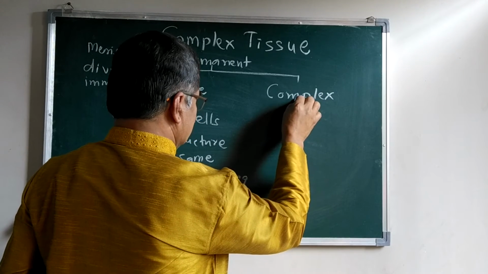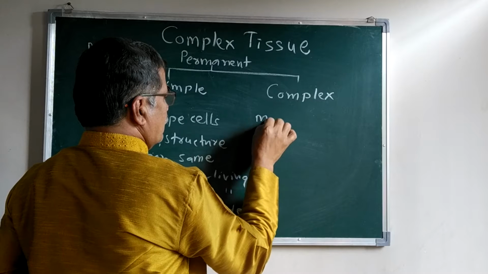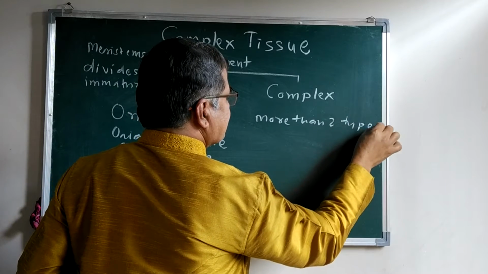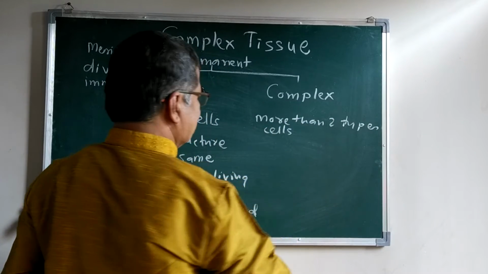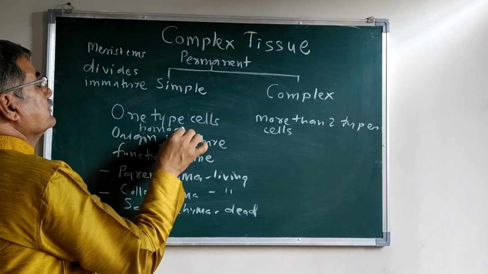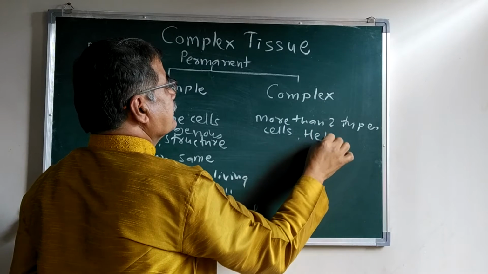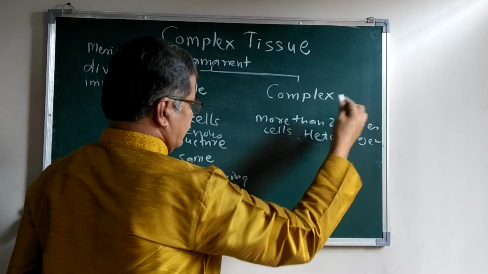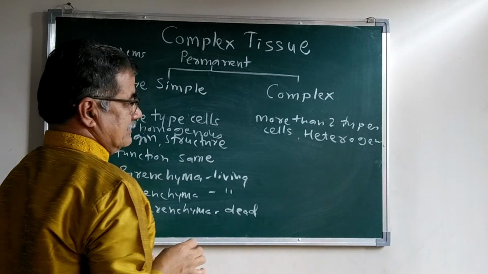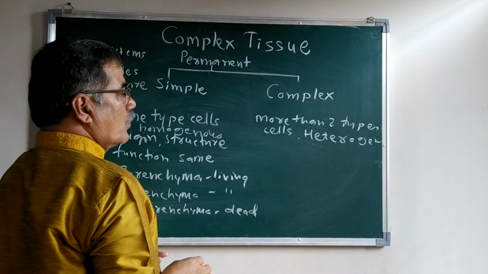Now, complex tissues. The tissue made by more than two types of cells. In simple tissue the cells are homogeneous; complex tissues are heterogeneous, which means more than two types of cells. These tissues are permanent, but they are made by more than two types of cells.